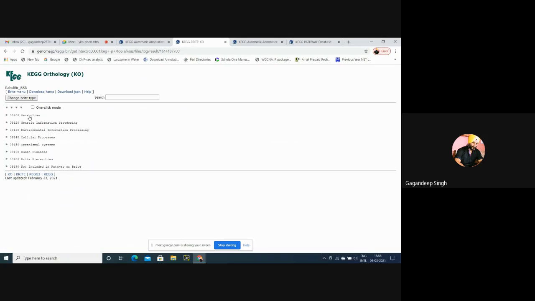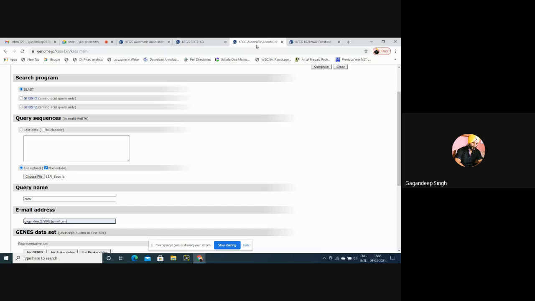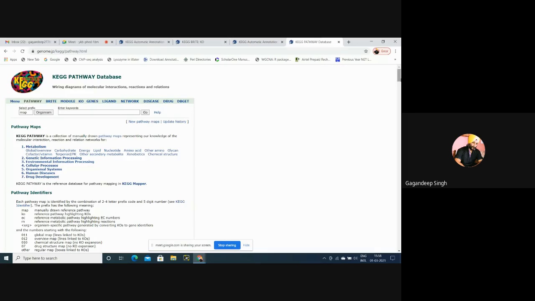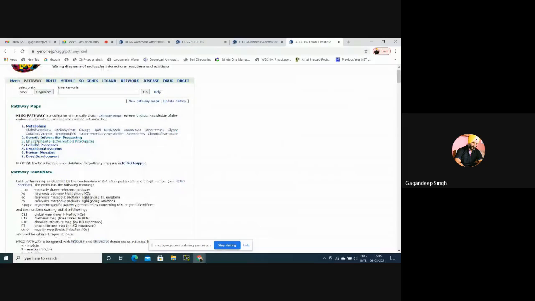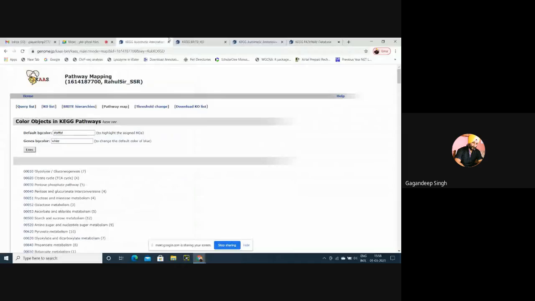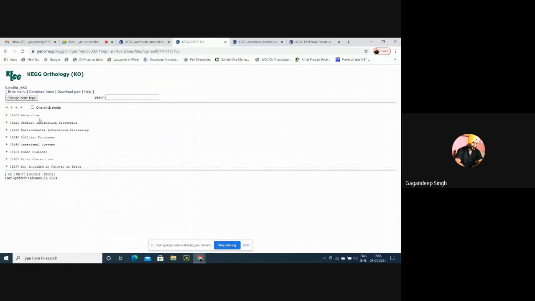Easily we'll get metabolism, genetic information processing, environmental information processing, the same that I have just shown you in this particular KEGG database. The same results: metabolism, genetic information processing, environmental information. This is the result that we'll get.